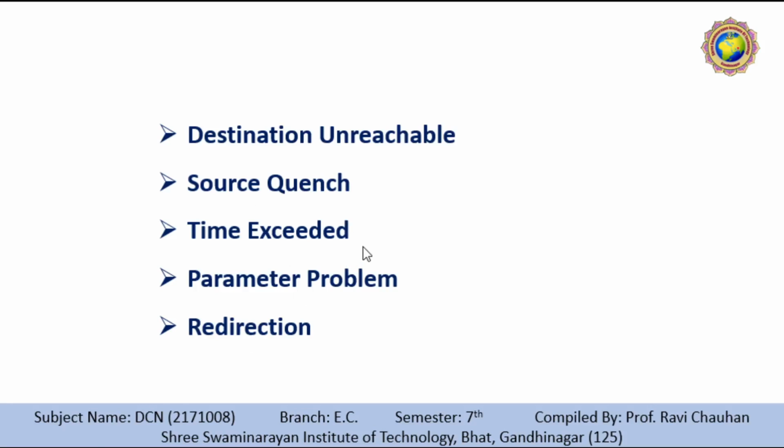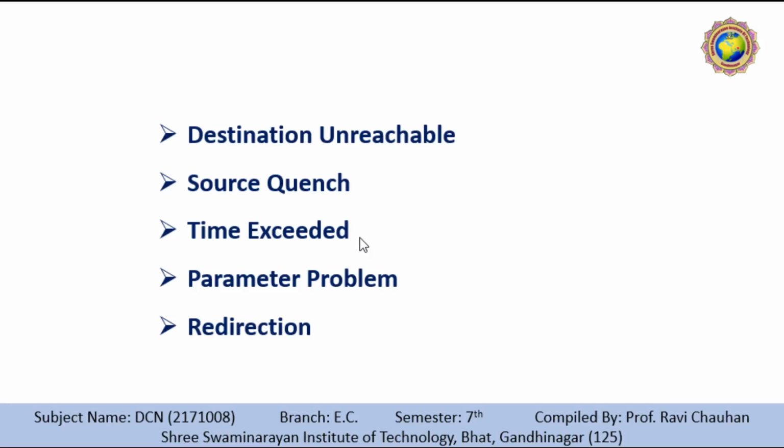Third is time exceeded. The time exceeded message is generated in two cases. A router uses a routing table to find the next hop that must receive the packet. If there are errors in one or more routing tables, the packet can travel in a loop or a cycle, going from one router to the next, visiting the series of routers endlessly.